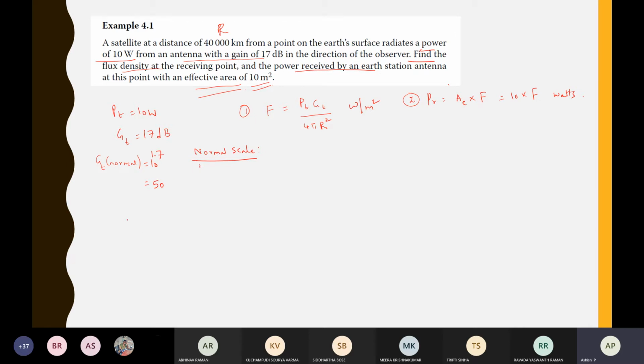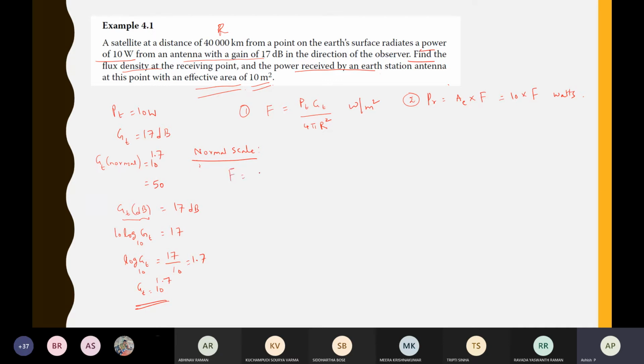Sir, how did you get this suddenly? So GT in dB is 17 dB. The actual dB formula is 10 log 10 GT equals 17. So log GT base 10 is 17 by 10, which is 1.7. Then this 10 will go there, so GT is equal to 10 power 1.7. This is the conversion between the dB scale and the normal scale. Though you know it, I'm just writing it here. So that's all, you have all these factors.